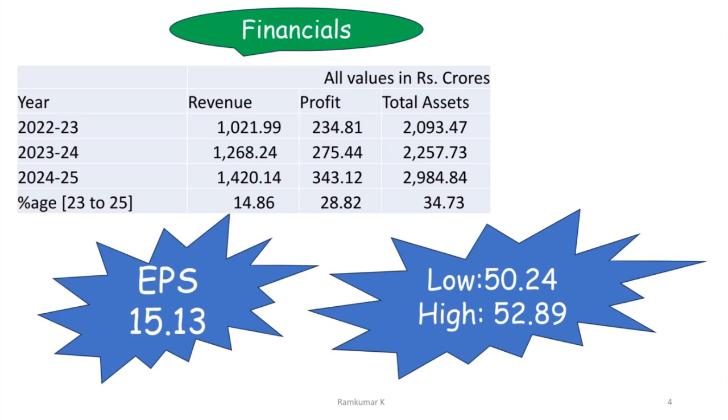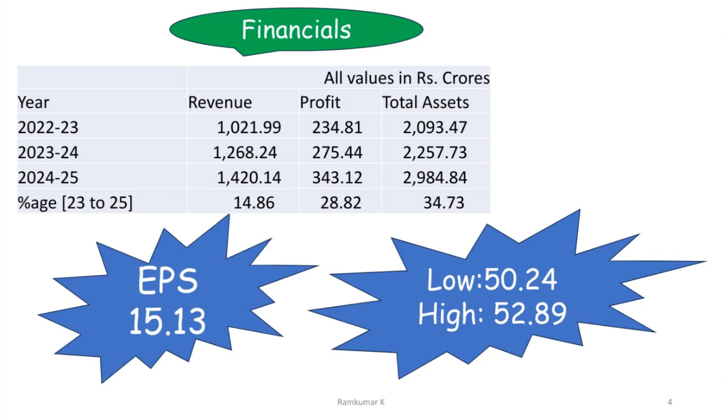If you look at the total assets, it's 2093.47 crores, followed by 2257.73 crores, followed by 2984.84 crores. So here you can see an increase of 34.73% over the last 2 years.